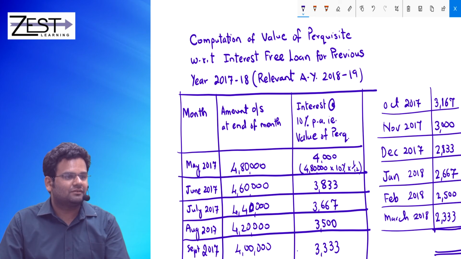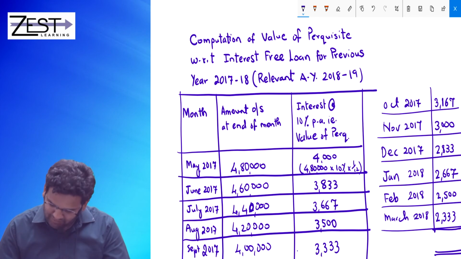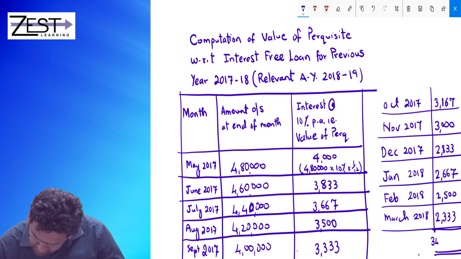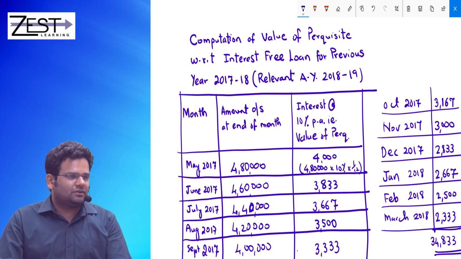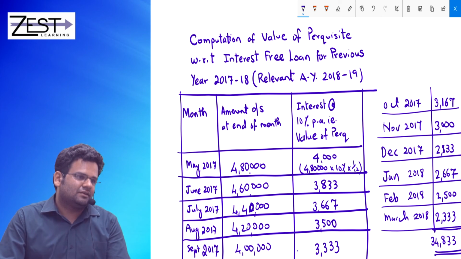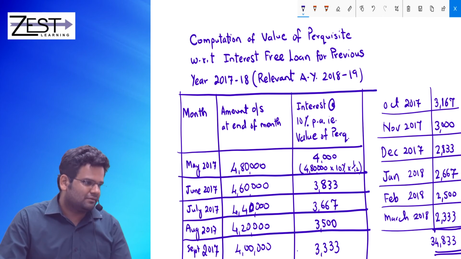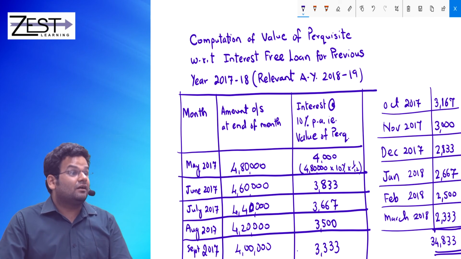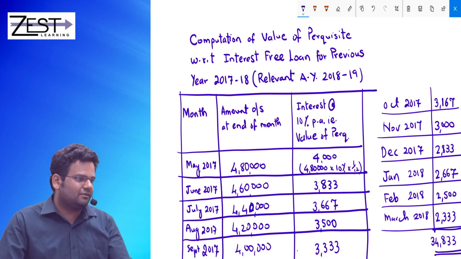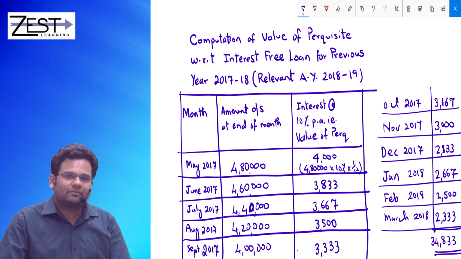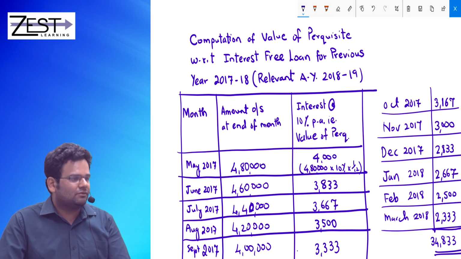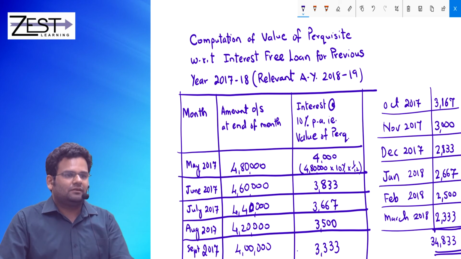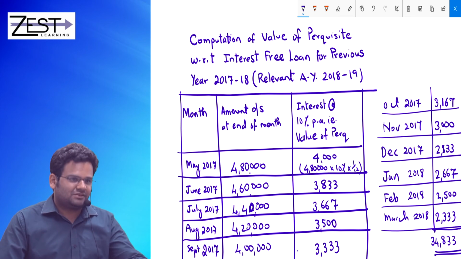How much? Yes, 34,833. 34,833 is the value of Perquisite. This is the highest level of question. For 11 months we are calculating. Getting it? If the company has given the loan from 1st January 2018, then obviously Perquisite will be only for 3 months. Correct? Fine. What is the deviation to this?